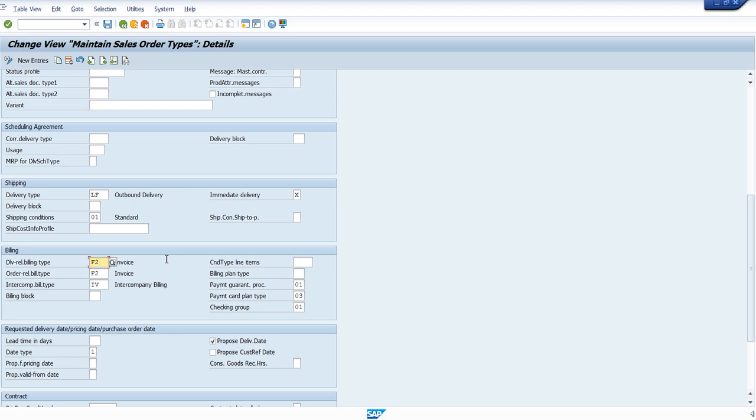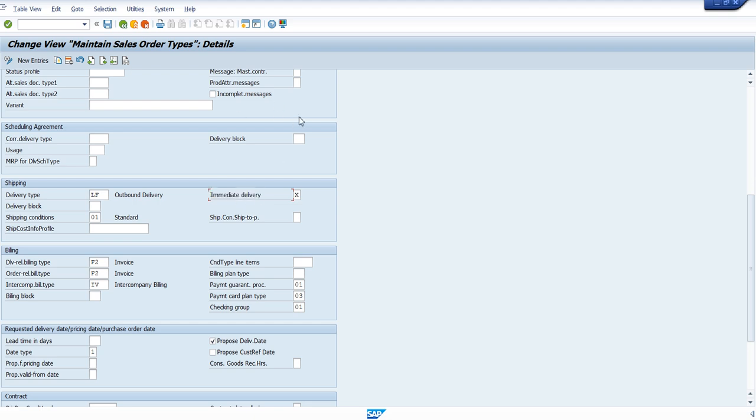LF is the standard outbound delivery type, and F2 is the standard billing type. Everything is the same over here. What is the only difference? You can see this immediate delivery option. For the normal order type, we don't have this.